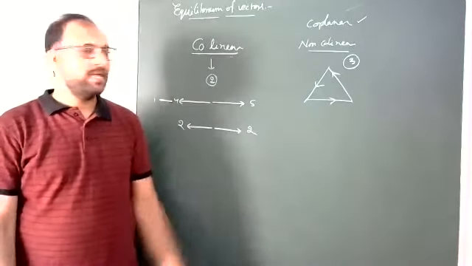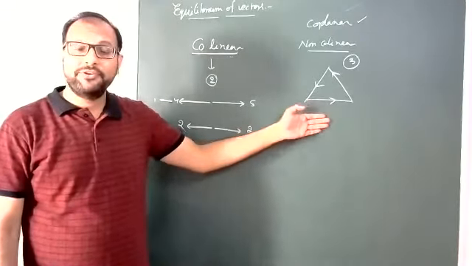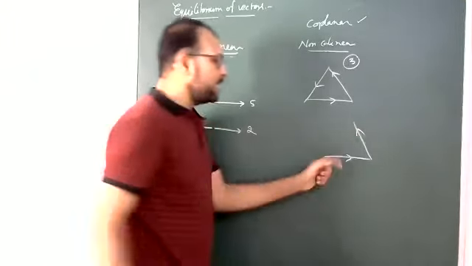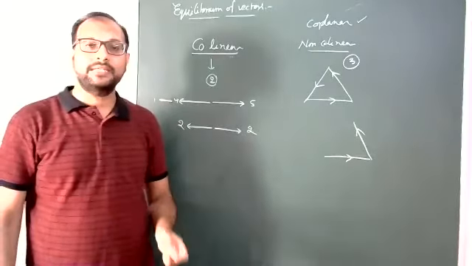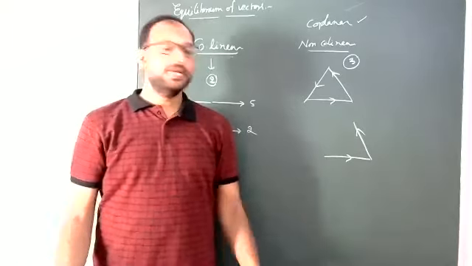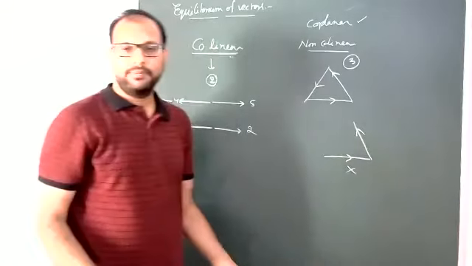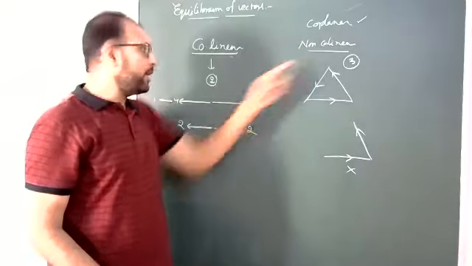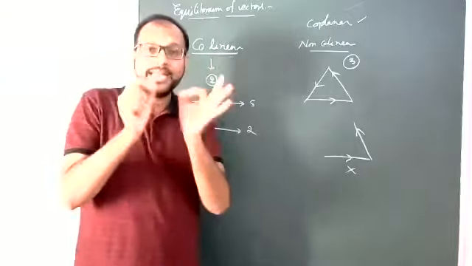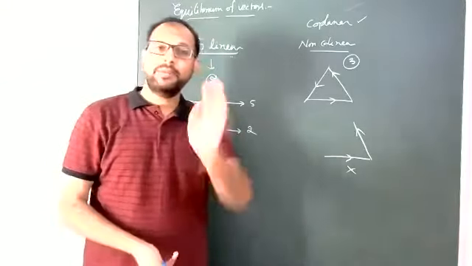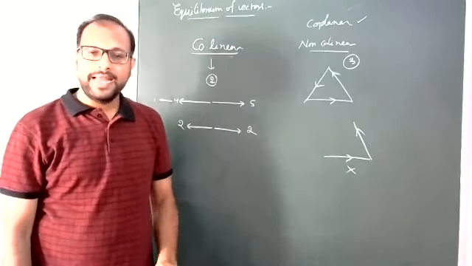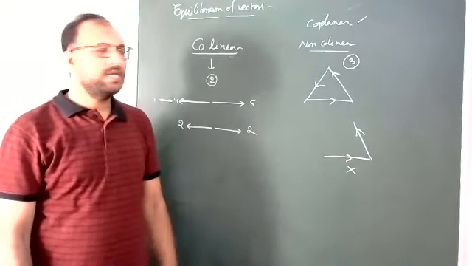If you take less than 3, suppose 2, this is vector 1 and this is vector 2, the resultant of these 2 vectors is non-zero. Non-zero means non-equilibrium. So 2 is not possible when non-collinear is required. Collinear means 2 is possible, non-collinear 2 is not possible. At least 3 is okay, more than 3 is also okay, but the minimum number is 3. Right?